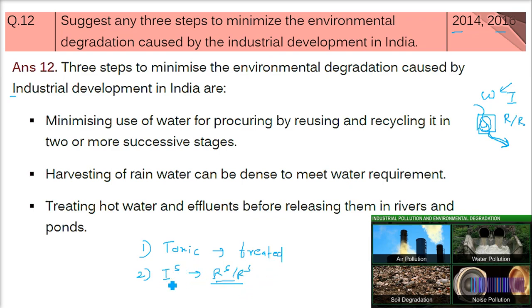And the third thing is that industries should do something to stop pollution, whether it is noise pollution or air pollution. Air pollution can be minimized by putting filters somewhere, so that sulfur dioxide and carbon dioxide are reduced, because carbon dioxide is increasing the earth's temperature and creating the greenhouse effect. So all these things can be done. There are multiple ways you can answer.